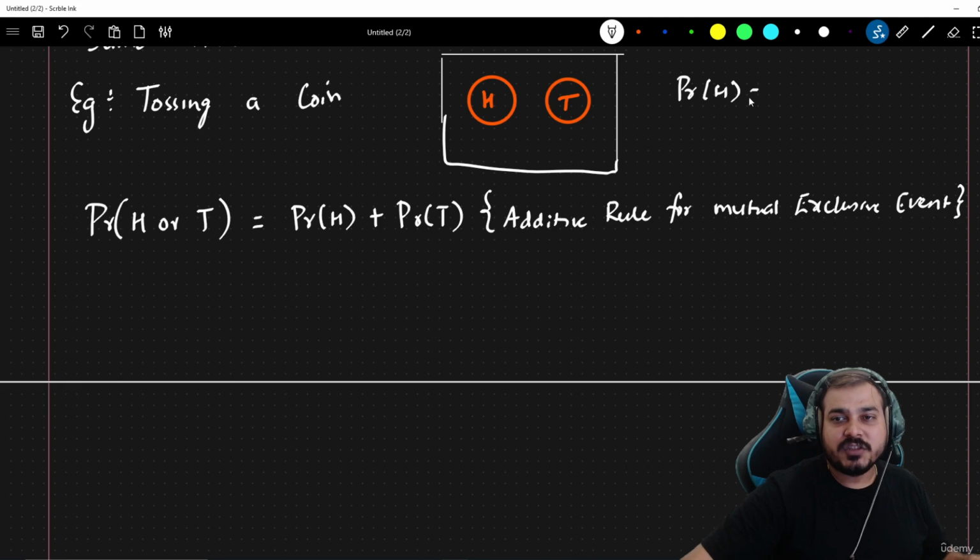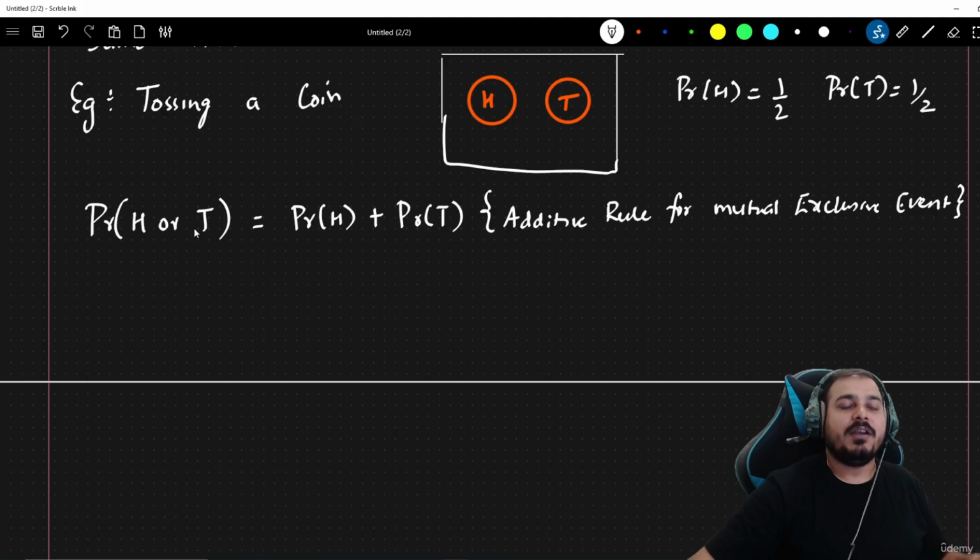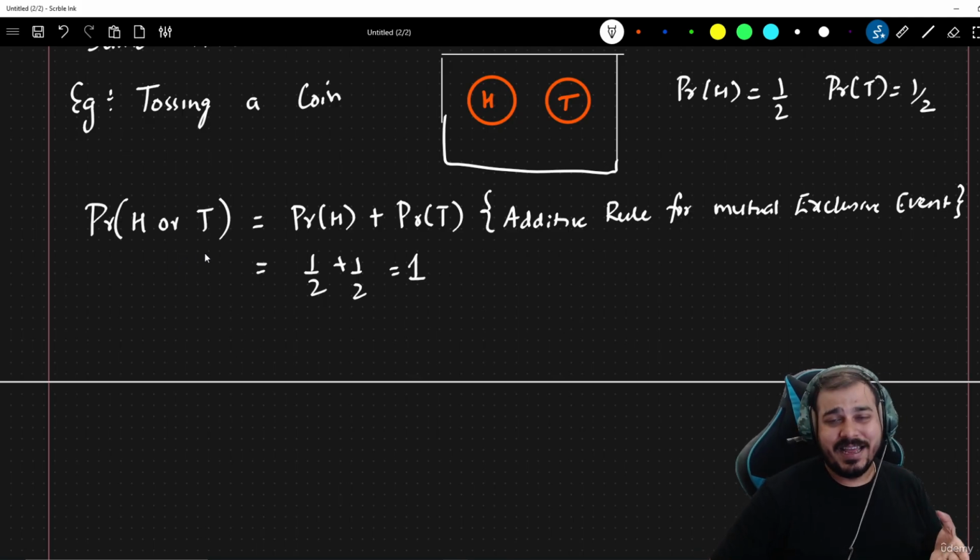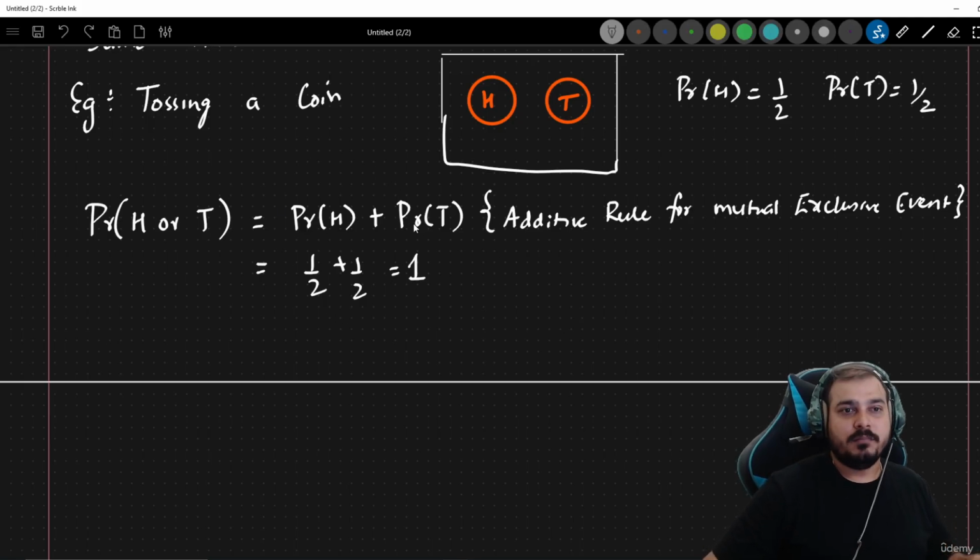So probability of H is nothing but getting a head when you're tossing a coin, which is nothing but 1 by 2. Similarly, probability of tail is nothing but 1 by 2. So when you add 1 by 2 plus 1 by 2, your answer will be 1. So what is the probability of getting a head or a tail in this kind of scenario? At that time, you will be able to see that you will apply an additive rule.